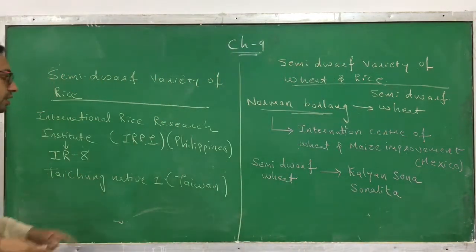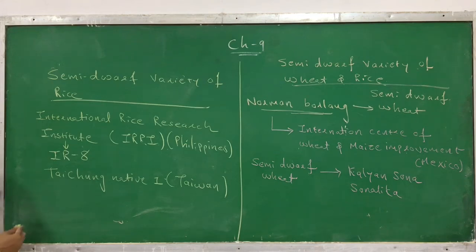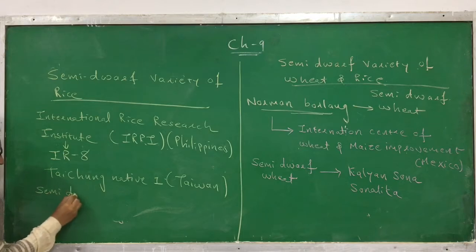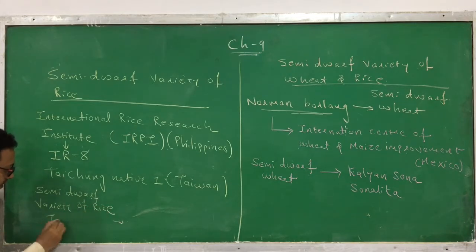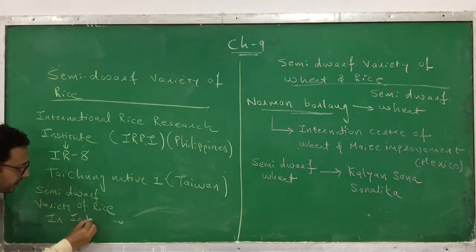Later on, India has also developed its own semi-dwarf varieties of rice. The semi-dwarf varieties of rice introduced in India are two.